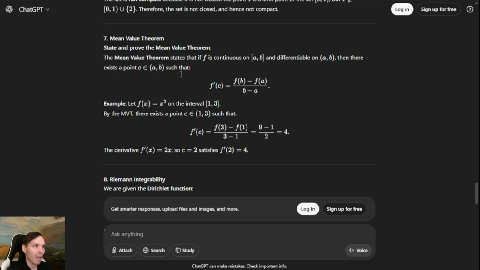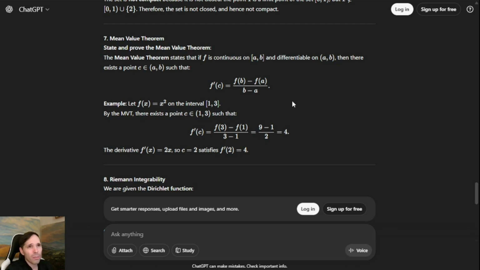So I have a hard time giving this more than 5 out of 10. And I think I will give it a 5 out of 10 just to be generous. They did state the theorem. They did demonstrate it with an application. But the proof is just completely missing.